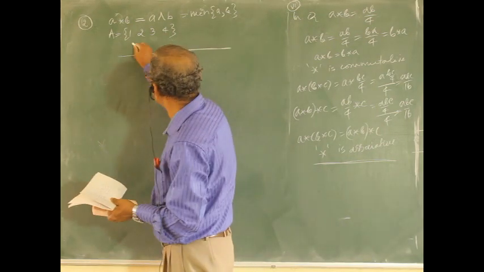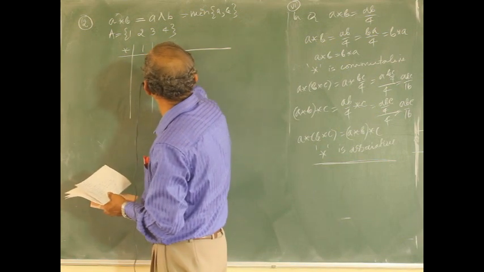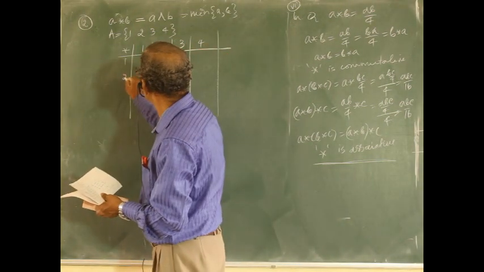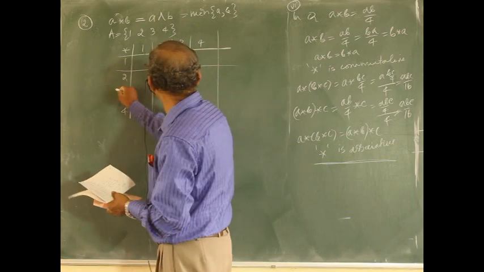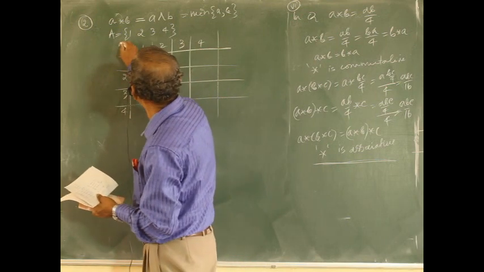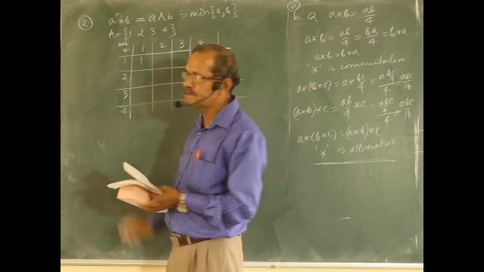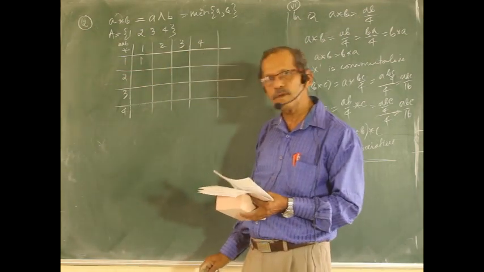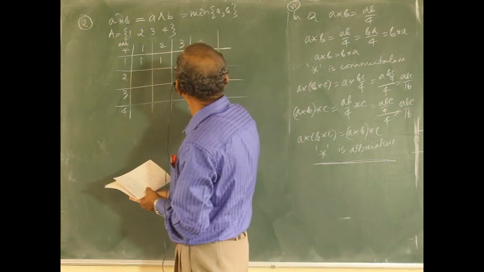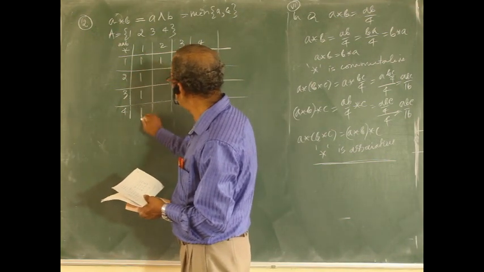Better draw a chart for this. Binary operation star. Elements are 1, 2, 3, 4 along the rows and columns. Just draw a table. Now the binary operation is minimum of A and B. 1 and 1, which is the minimum? 1. 1 and 2, minimum is 1. 1 and 3, minimum is 1. 2 and 1, minimum 1. 3 and 1, minimum 1.